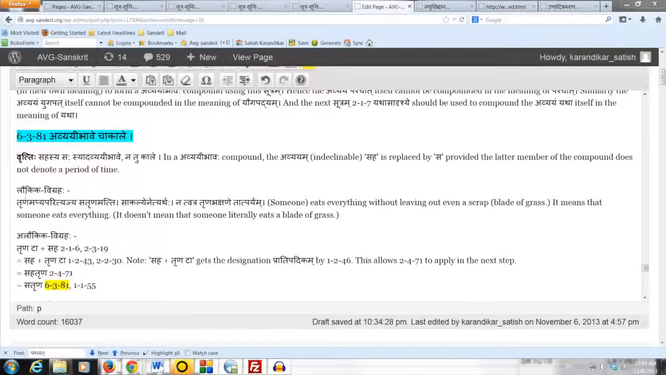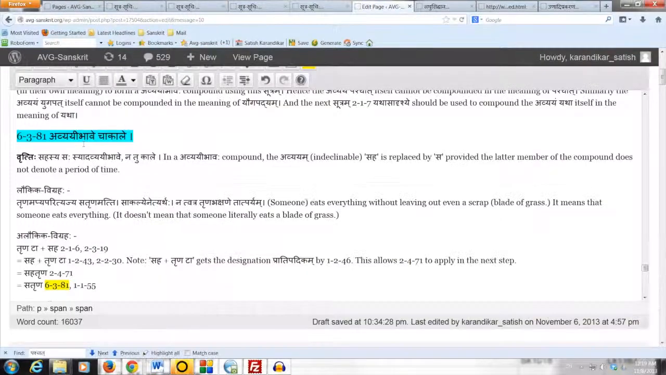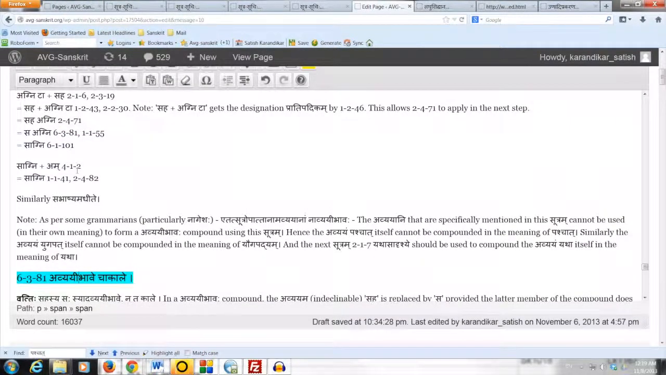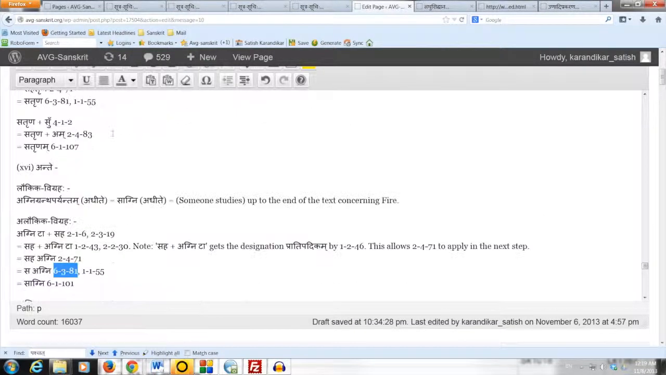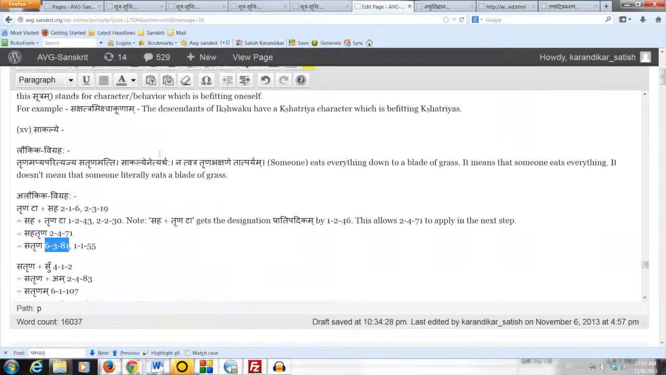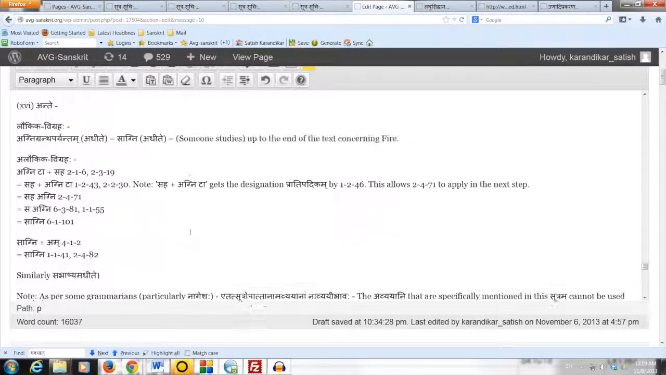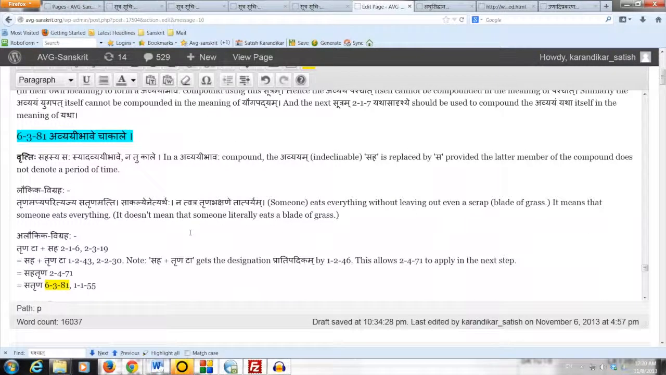Let us now move on and take the Sutram 6381, Avyayibhave cha akale. We have already used this Sutram in various examples when we studied the Sutram 216. At that time we did not want to disturb the sequence of 216. That is why we did not take this Sutram 6381 in detail at that time. But now that we have finished the long Sutram 216, we can take this Sutram 6381.